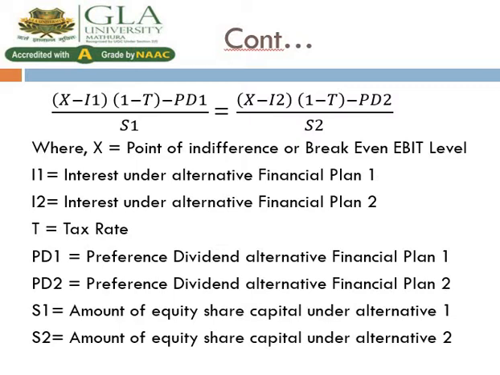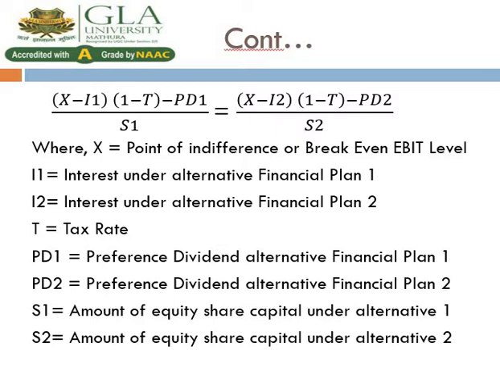Where X is equal to the point of indifference or break-even EBIT level. That is the exact point up to which, whatever our debt equity ratio is, there is no difference. Our earning per share is the same.